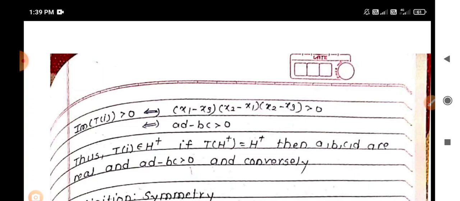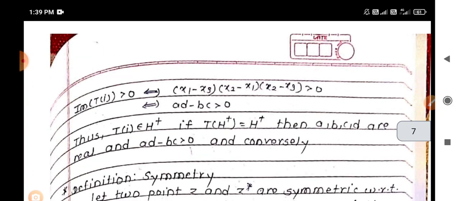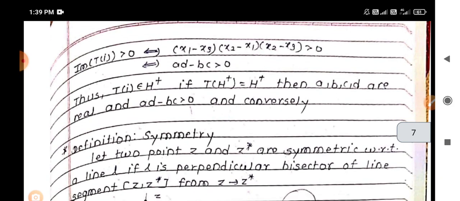If you have a multiple choice question and you are given the values, that is T of z is equal to 4z plus b upon 6z minus 7, like that, and you have to check under that transformation whether H plus maps onto H minus, H plus and so on. So for that question, you have to check that a, b, c, d are real numbers.